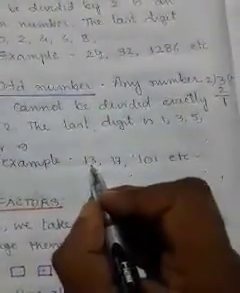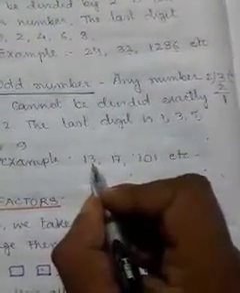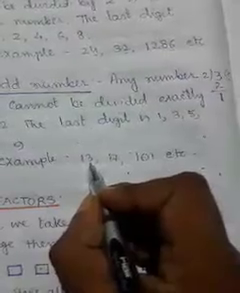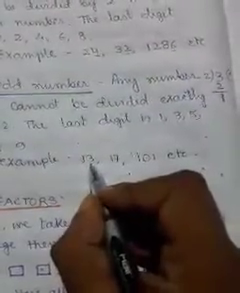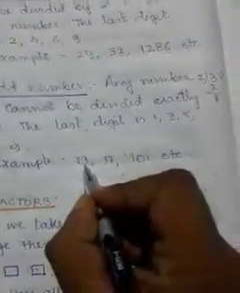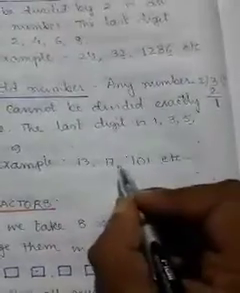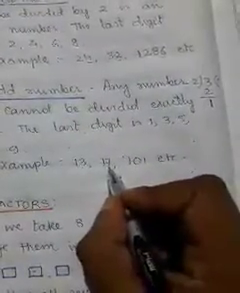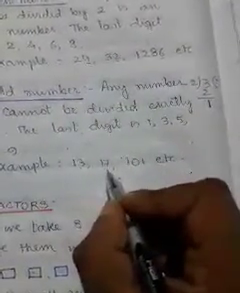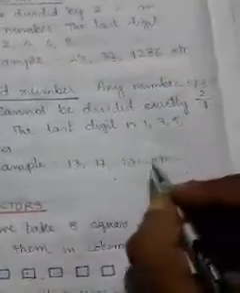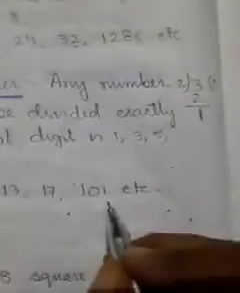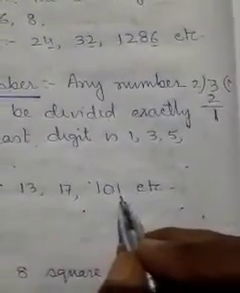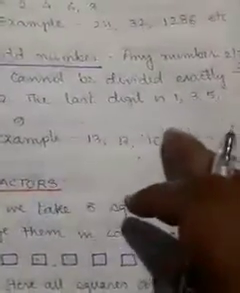13. What is the last digit? 3. So 3 indicates what? It is an odd number. 17, here the last digit is 7. So 17 is an odd number. 101. Here the last digit is 1. So 101 will be an odd number.